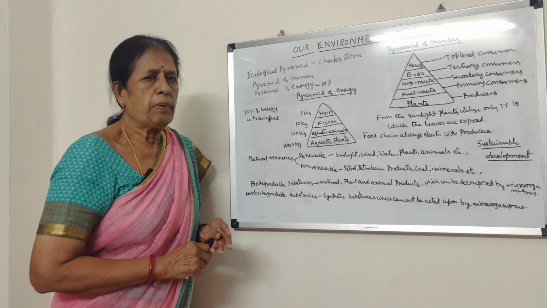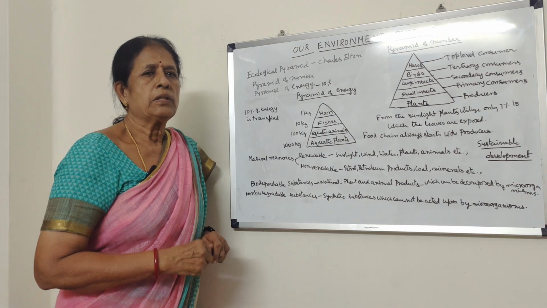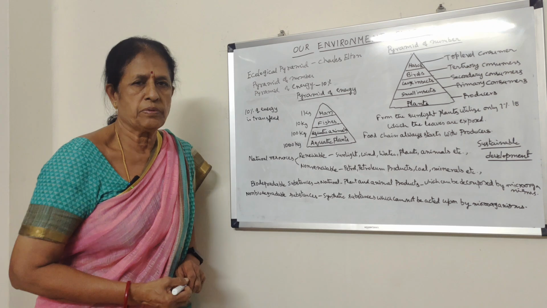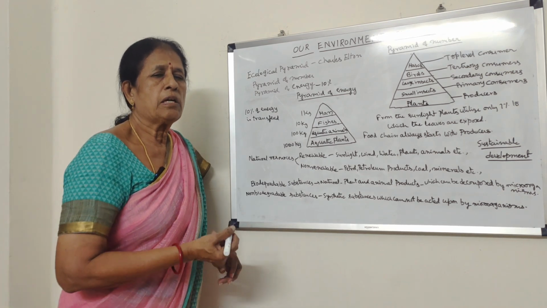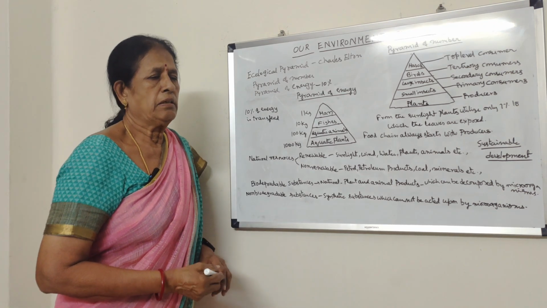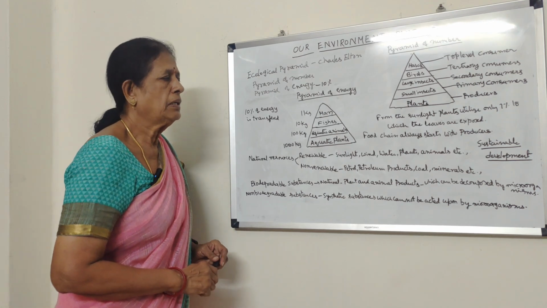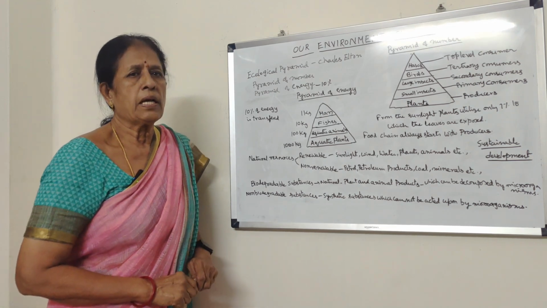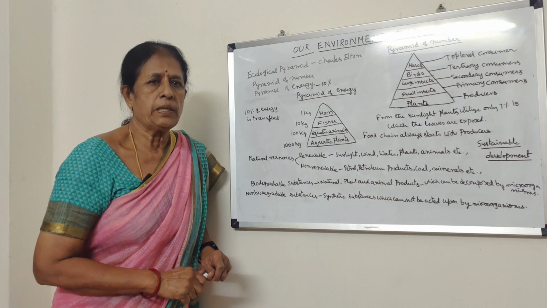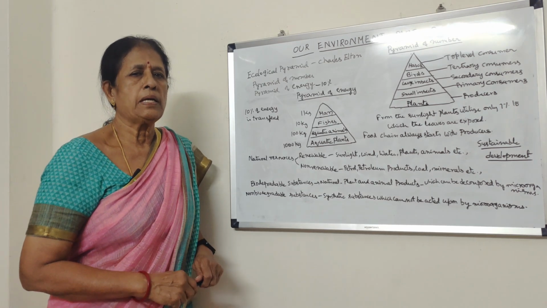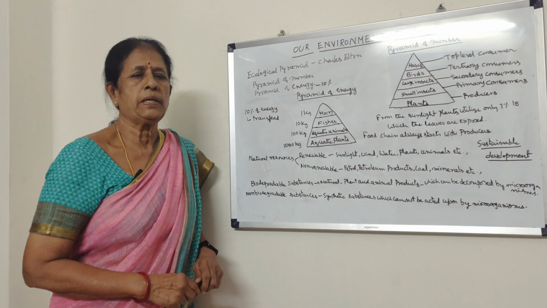So let us take the plant. The plant takes the sunlight, but only 1% of the sunlight that falls on the leaves can be utilized. Then the plant synthesizes food material, and this food material is utilized by the plant for its own growth, development, and activities.